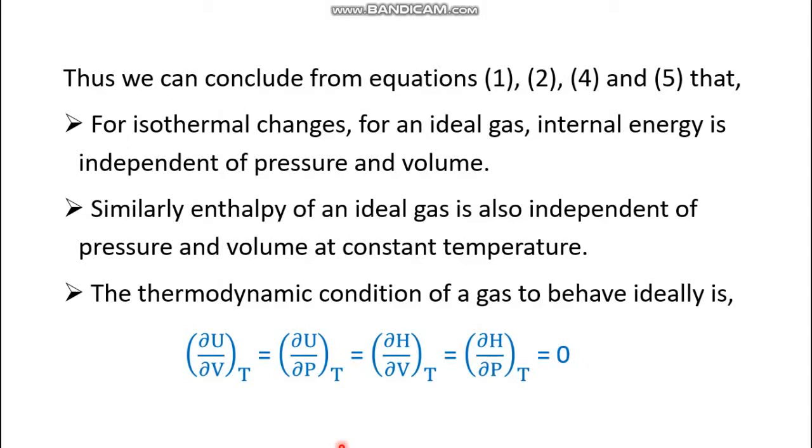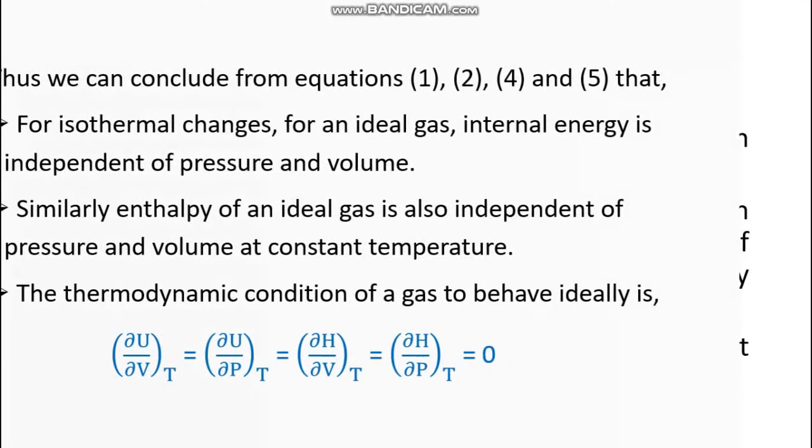Similarly, the enthalpy of an ideal gas is also independent of pressure and volume at constant temperature. And the thermodynamic condition of a gas to behave ideally is these four. When equations 1, 2, 4 and 5 are combined, this equation is obtained: ∂U/∂V at constant T equals ∂U/∂P at constant T equals ∂H/∂V at constant T equals ∂H/∂P at constant T equals 0.